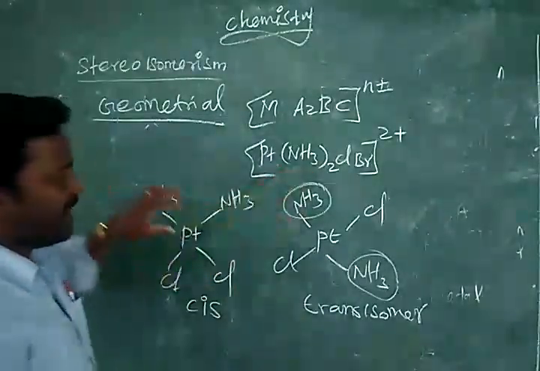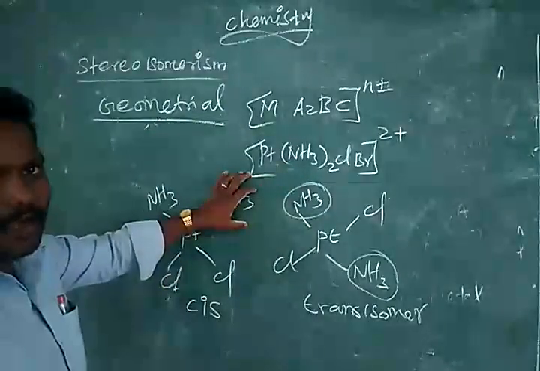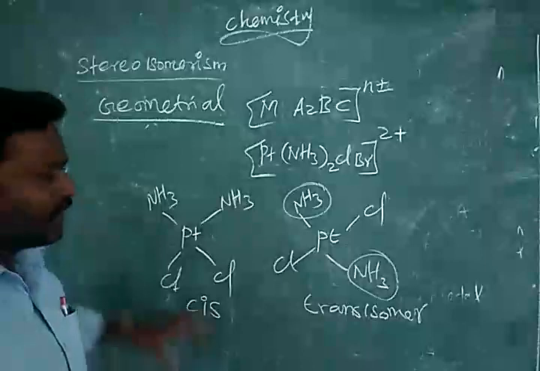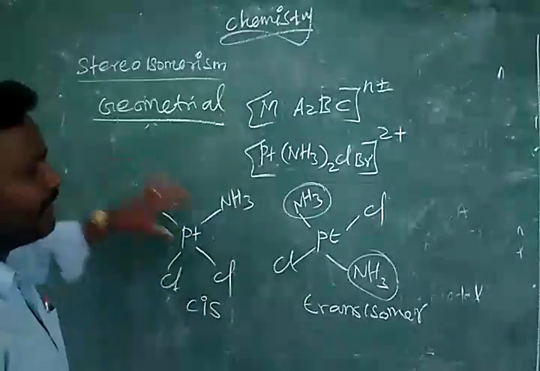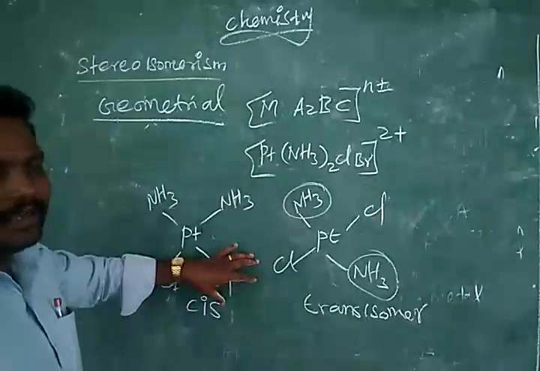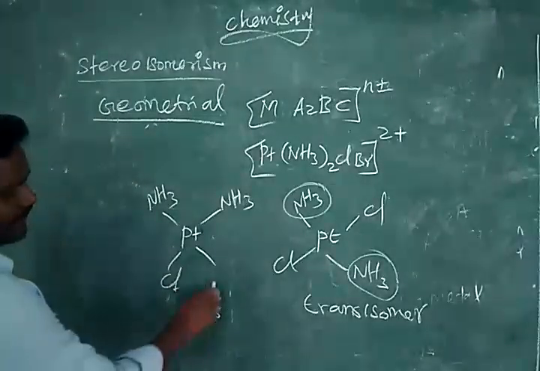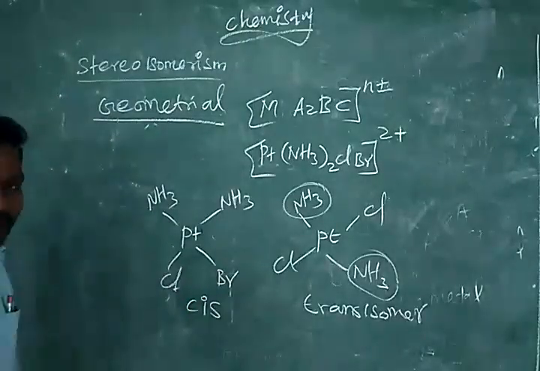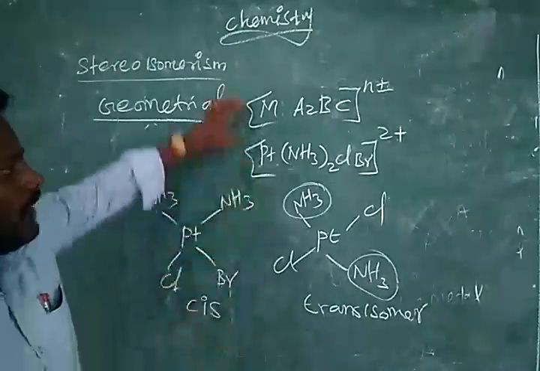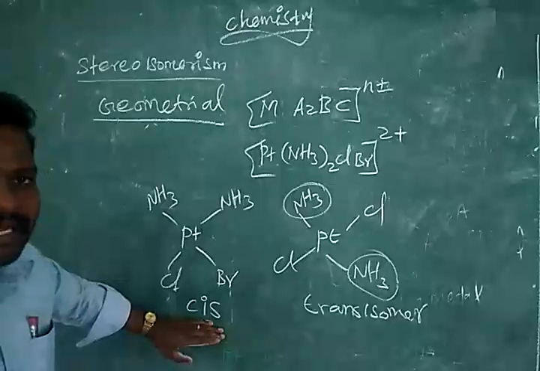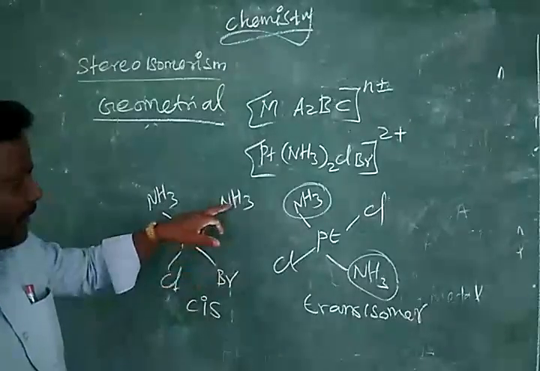If you write the NH3 on a similar side or same side, I will bring the cis form. If I bring the NH3 to the opposite direction, it becomes trans form. So one of the Cl is exchanged with Br. Now for A2BC also, I have completed the cis form.